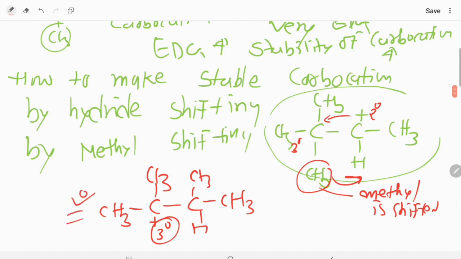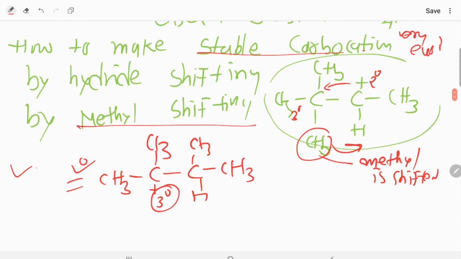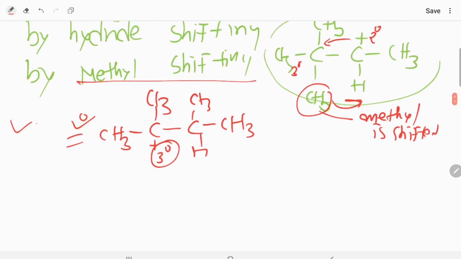See, if you understand the topic better, then definitely I'm sure you can make the most stable carbocation very easily. You can form carbocation very easily. See how to make a better stable carbocation. I'm sure you got it by using the methyl shifting technique. Now the next one is hydride shifting. Hydride shifting, you can follow in the same way. In that you will shift hydrogen in the form of H minus.